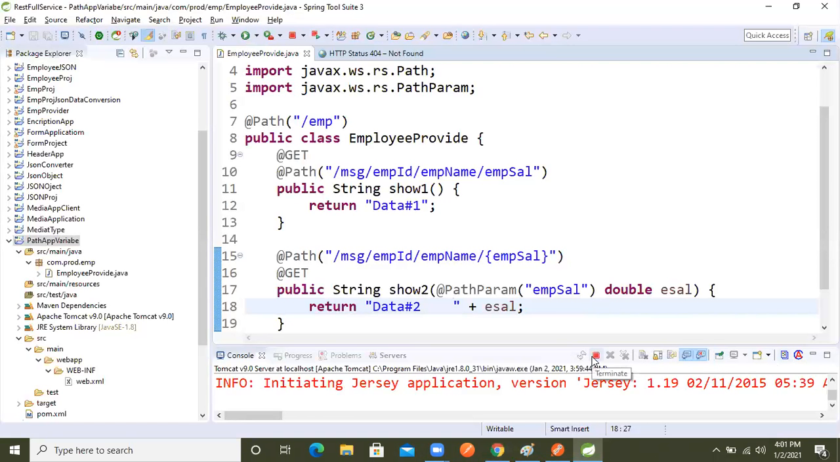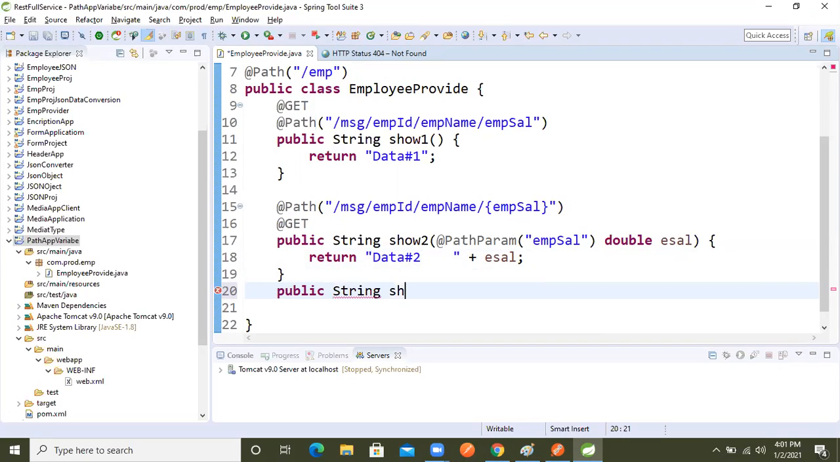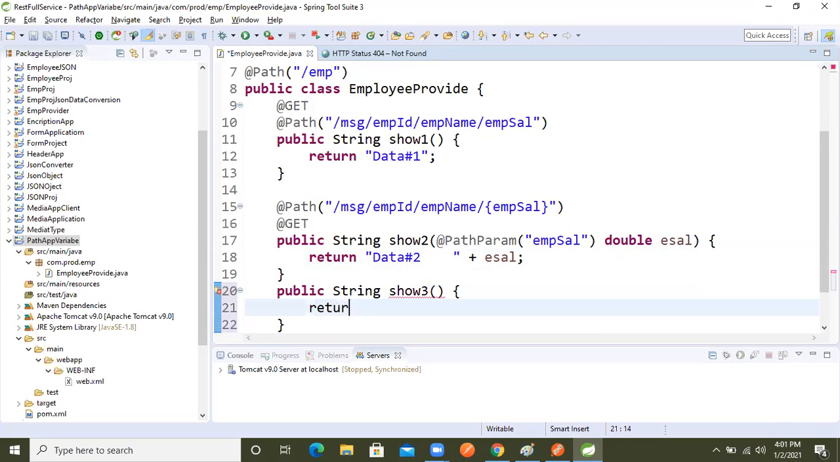So same like that, let's write all as dynamic data only. If we want to make all as dynamic data, again what we will do now: public String another, we will write another, so 3. After writing that, let's return that data. I'm returning just the third data now.